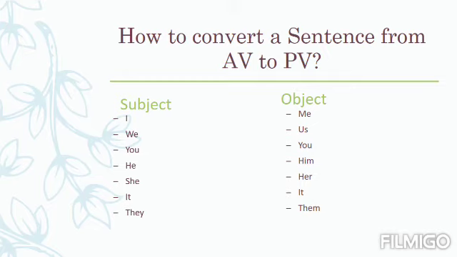For she, we shall use her. For it, it will remain it. And for they, we shall use them in the passive voice construction. So these are some of the basic changes of the subject when it transfers to the place of object.